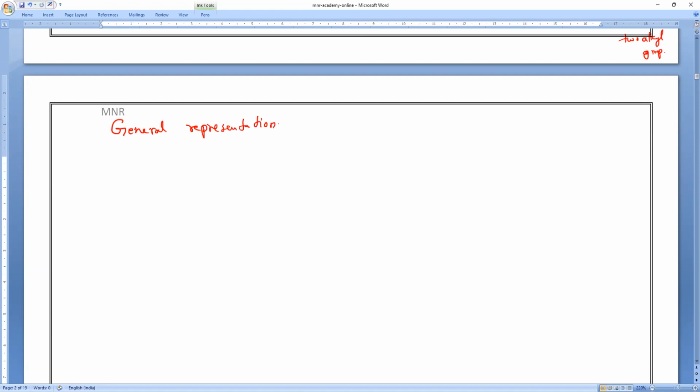I already taught you what the aldehyde functional group is. Can anybody tell me, all of you? What is the aldehyde functional group? CHO, with a bond. If you write CHO without the bond, it is the wrong answer. Without the bond, it is invalid. So the general representation is very simple. R indicates what? R indicates the alkyl group. Please note it.